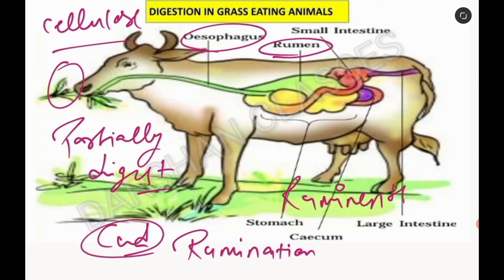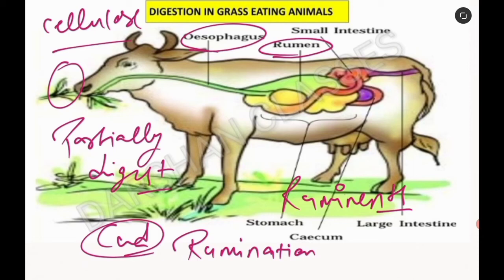Clear? Now, after the process of rumination, the food does not come back in the rumen. Instead, the food passes into other parts such as the small intestine and the large intestine. Clear? So this is the digestion in animal.